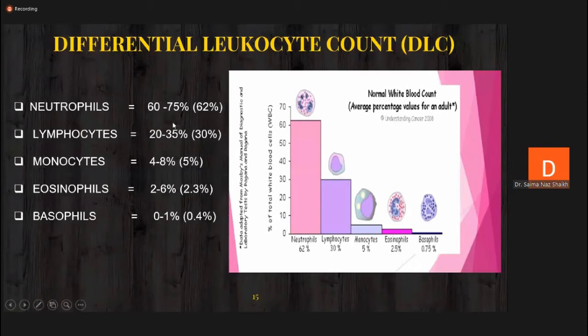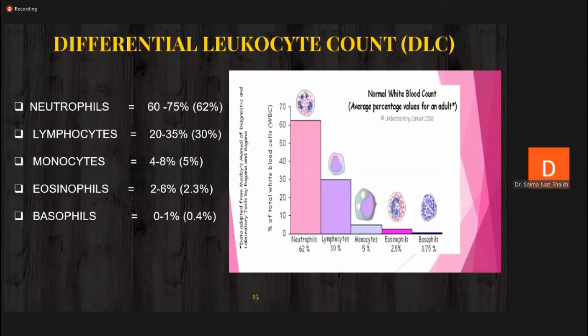These are the ranges. You should focus on the ranges, might be 60 to 75% neutrophils. These are the ranges and the average percentages of the different leukocytes in 100% of the white blood cells.